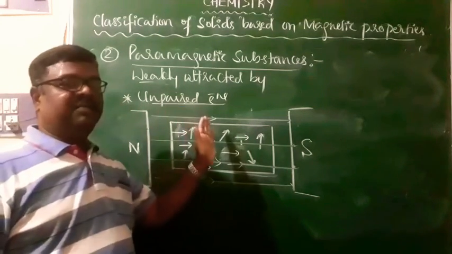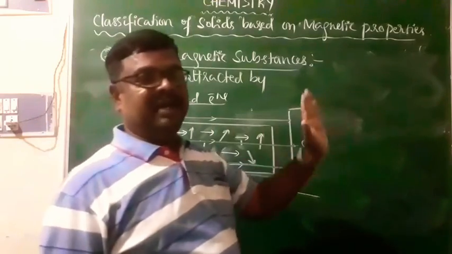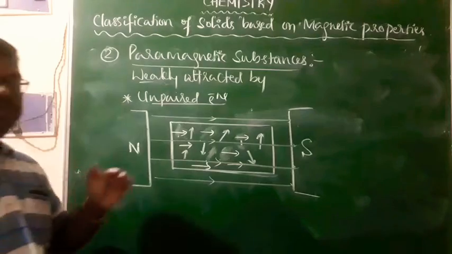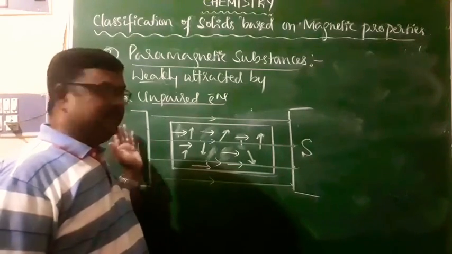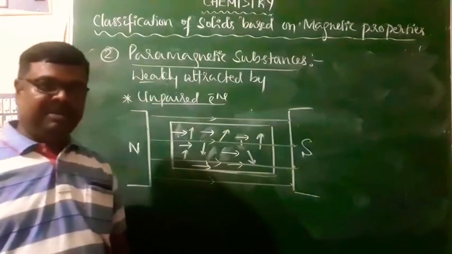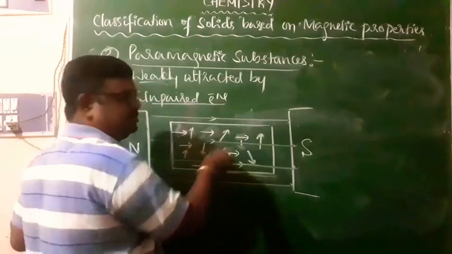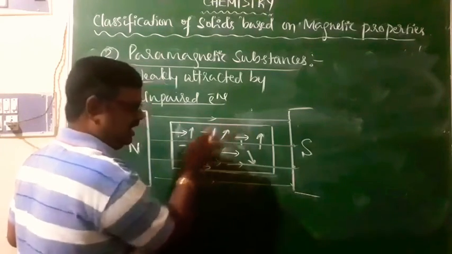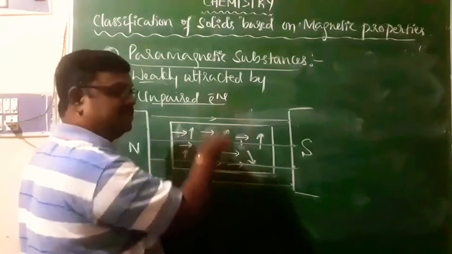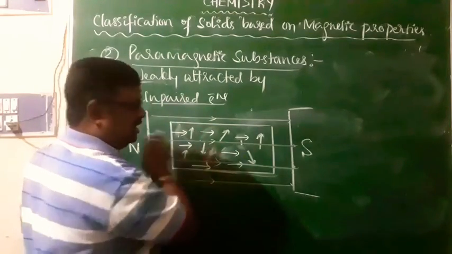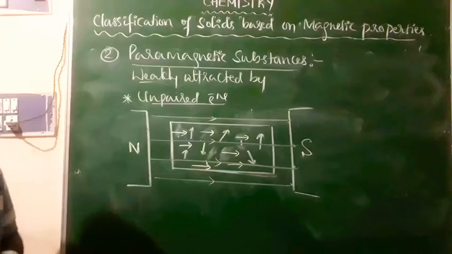All magnetic dipoles will not be oriented in the direction of the magnetic field. Some of the magnetic dipoles will be oriented along the direction of the external magnetic field, but the thermal energy of the substance, since every substance is characterized by thermal energy at a given temperature, doesn't allow some of the dipoles to be oriented along the external magnetic field.